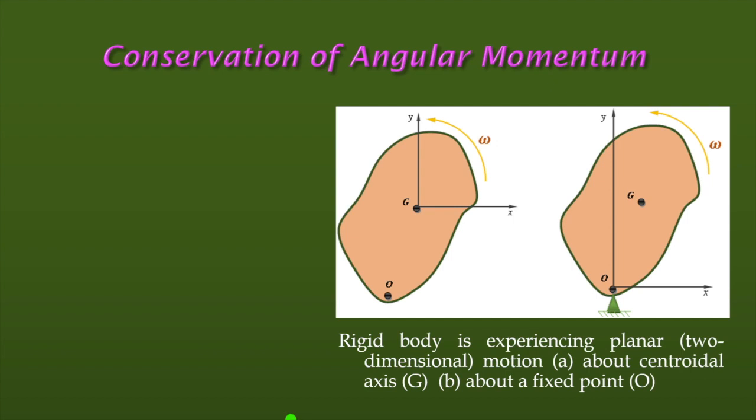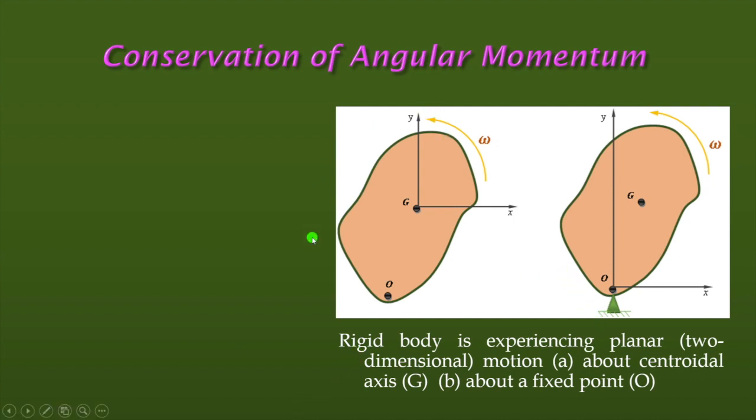Linear momentum means mass into velocity, and the rate of change of this momentum equals the force. Now, if no force is applied, then we know that the initial and final momentum will remain the same. Here also, in case of angular momentum, the same momentum conservation law is there.